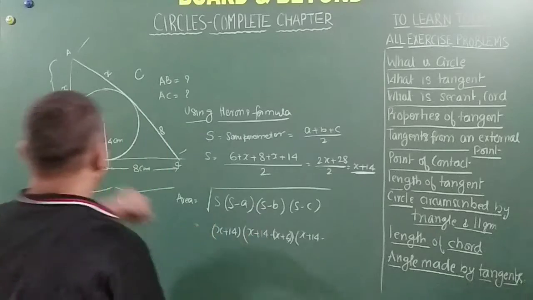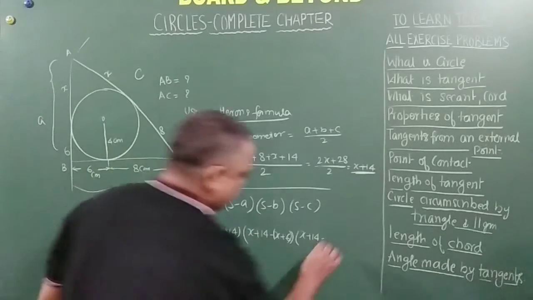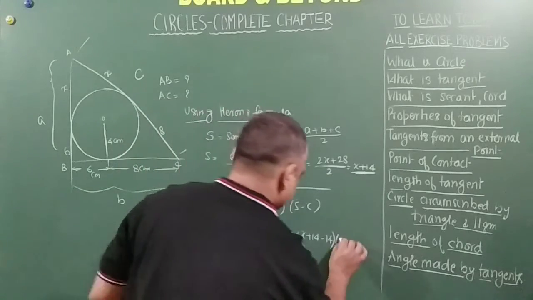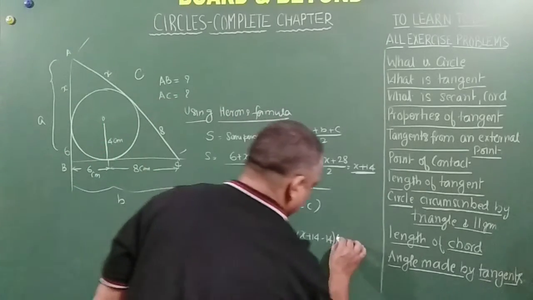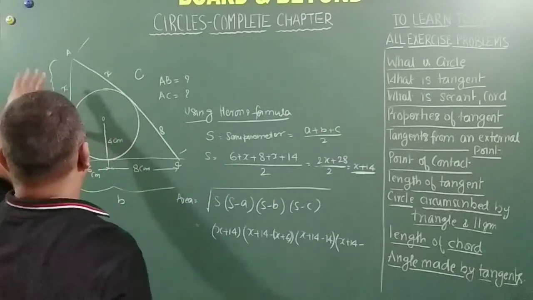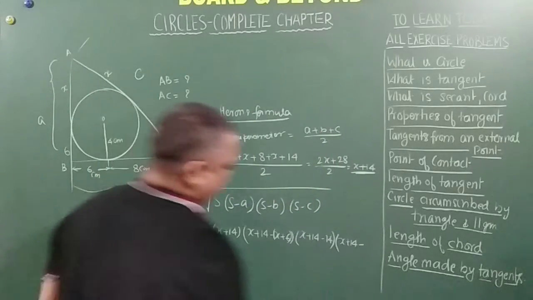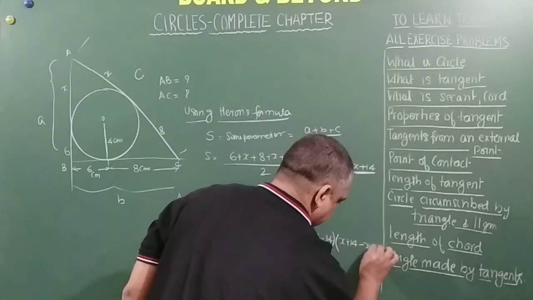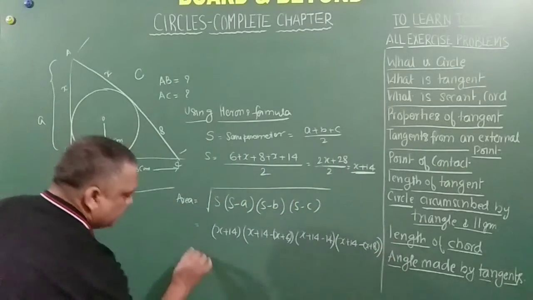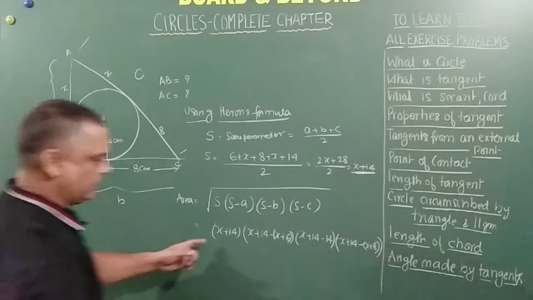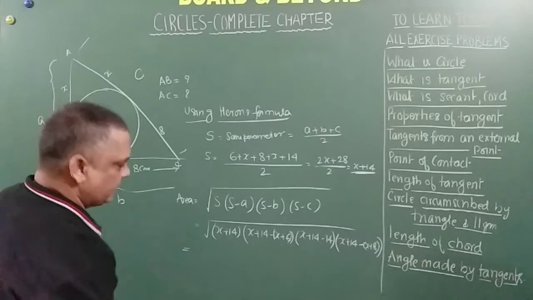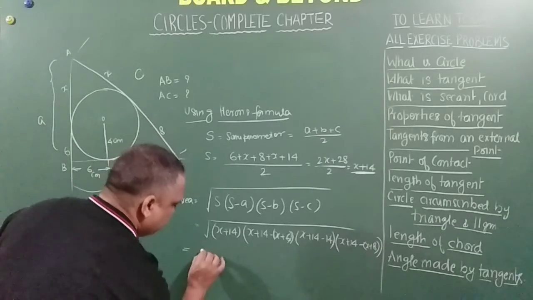So x plus 14 minus B, and minus B is nothing but 14 itself, so that is x plus 14 minus A, B is over, C is x plus 8. All this is under the square root of x plus 14.